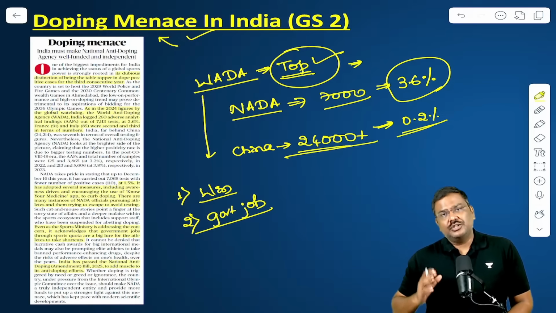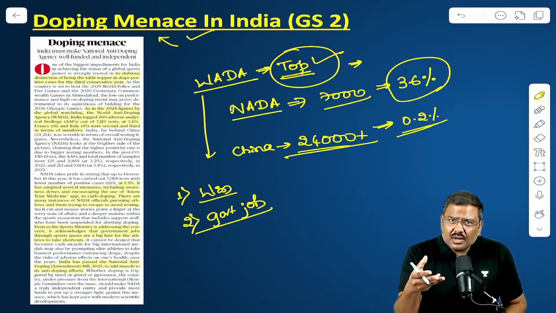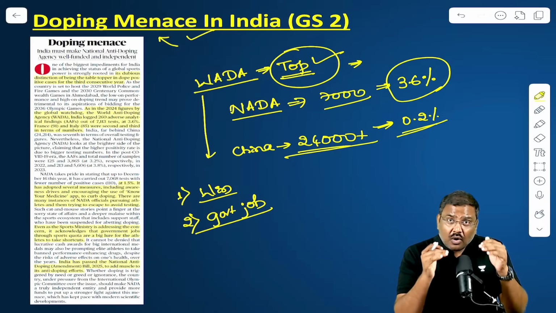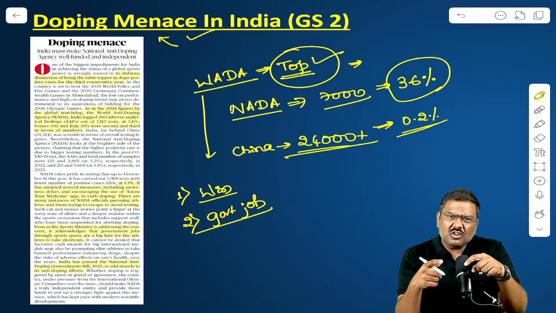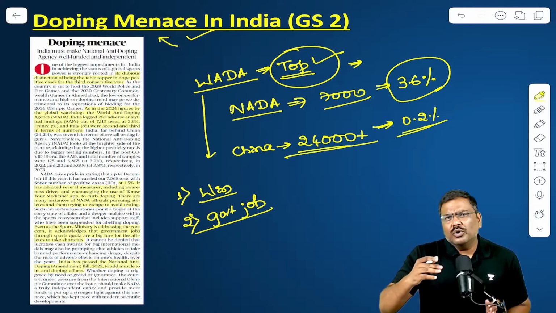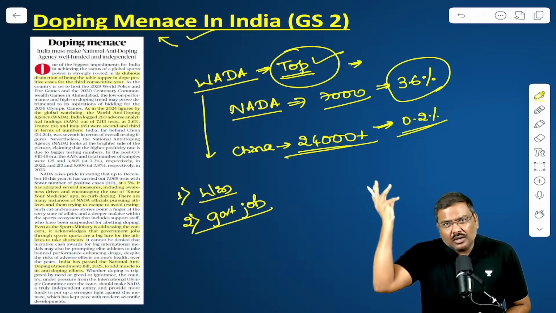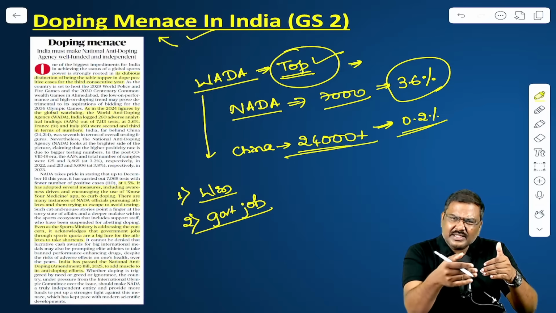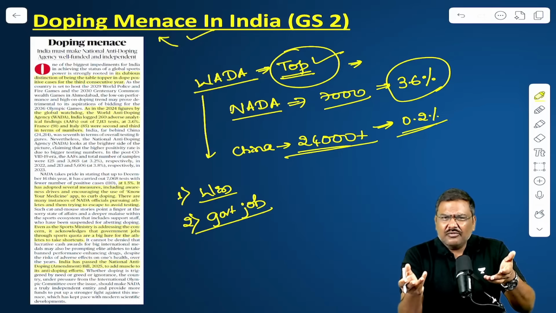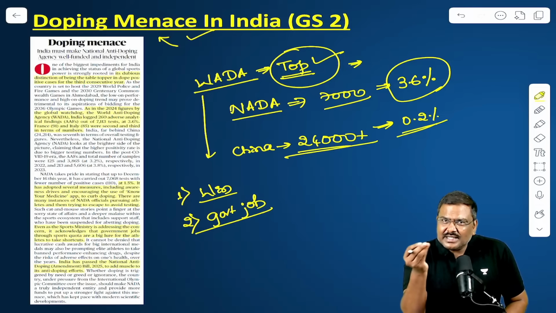Because in a lot of these cases, governments provide scholarships and government jobs. So they think, anyways, I'm not going to become a participant in Olympics, so let me dope, let me win medals at the national level, I'll win a scholarship, I'll get a government job. A lot of times this is the reason.